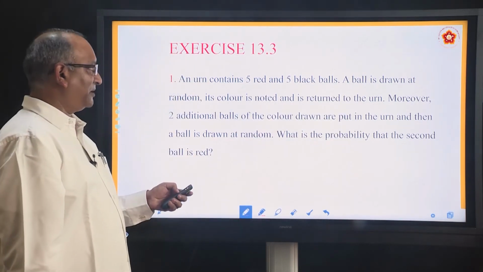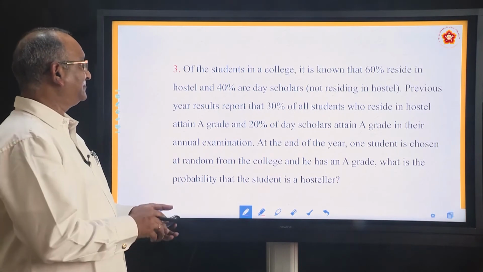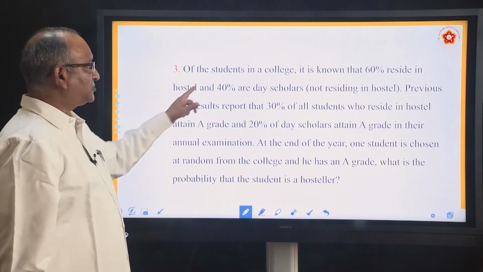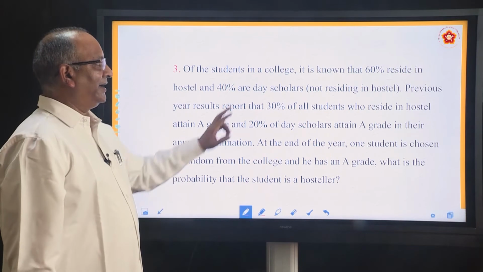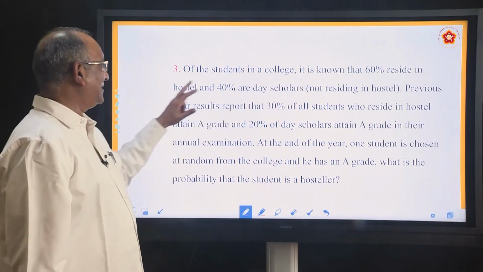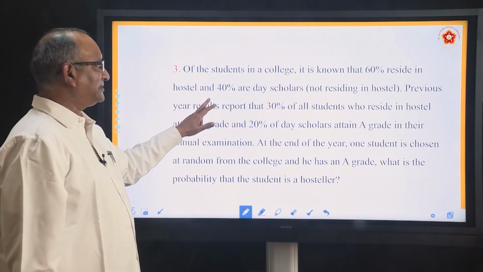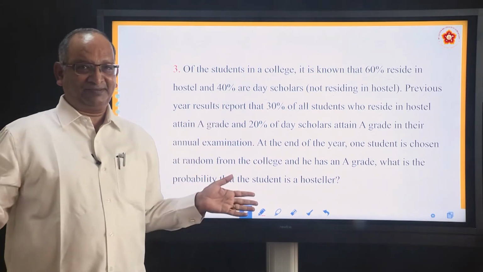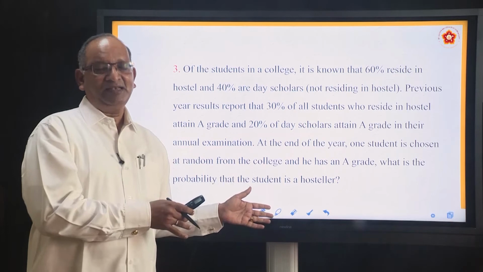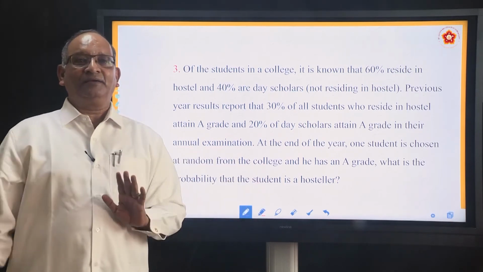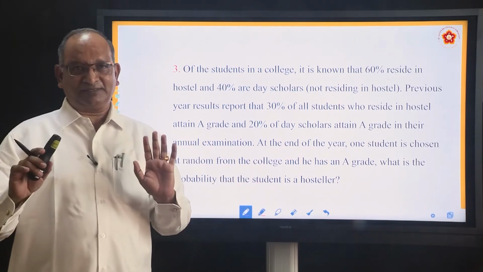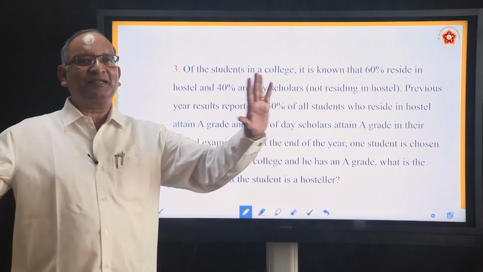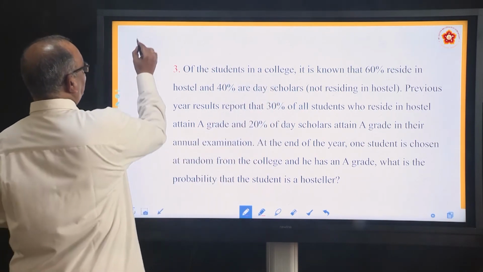Let us move to the next problem, which is more interesting. Of the students in a college, it is known that 60% reside in the hostel, 40% are day scholars. See the partition straight, 60% in the hostel, 40% are day scholars. So you can say one is E1, another is E2. So tell me what is P(E1)?